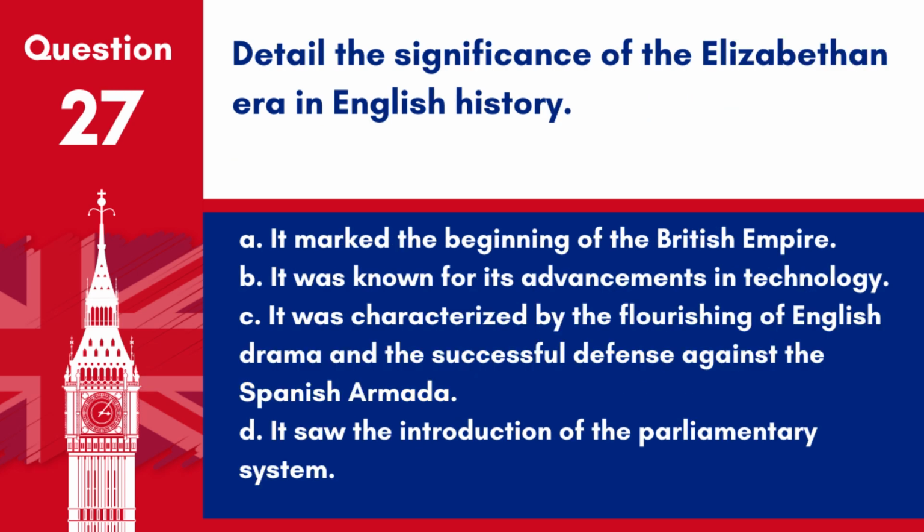Question 27. Detail the significance of the Elizabethan era in English history. A. It marked the beginning of the British Empire. B. It was known for its advancements in technology. C. It was characterized by the flourishing of English drama and the successful defense against the Spanish Armada. D. It saw the introduction of the parliamentary system.